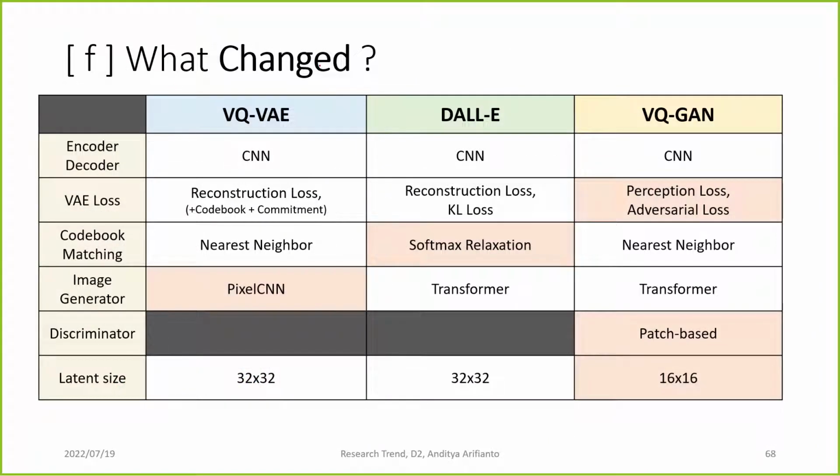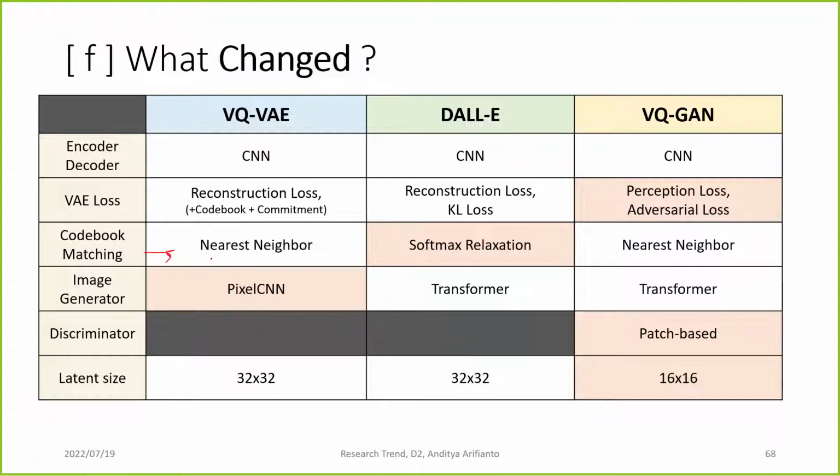So this is a summary of what changed. The VQVAE uses the reconstruction loss, which is MSE loss on the pixels. DALL-E also uses reconstruction loss with the KL loss. And then VQGAN uses perceptual loss, which is MSE on the feature level, not on the pixel level. It also uses adversarial loss because of the discriminator.